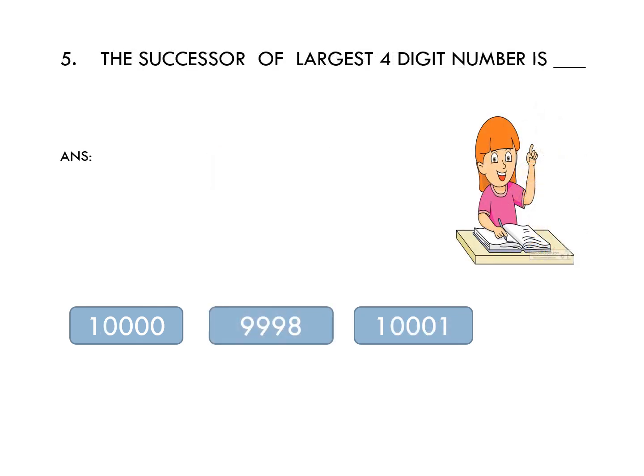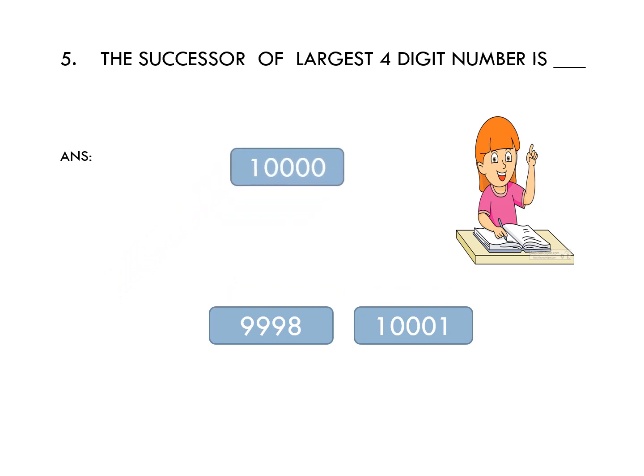Now the next question is, the successor of largest 4-digit number is dash. The successor of largest 4-digit number is 10,000. Why? Because the largest 4-digit number is 9,999. If you add 1 to this number, you will get 10,000. So 10,000 is the correct answer.